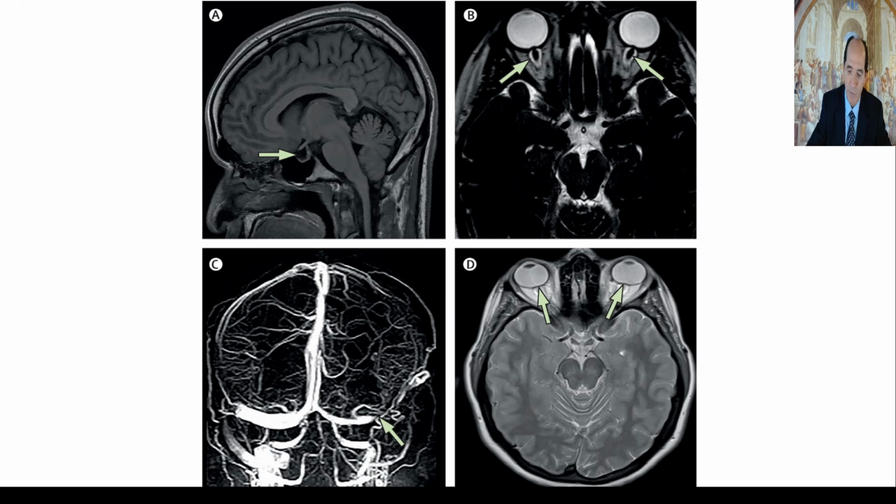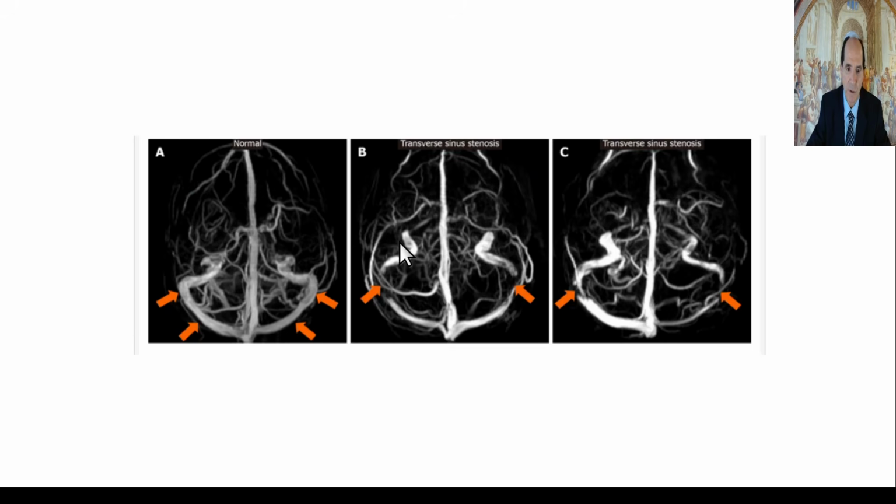That's a time of flight magnetic resonance venogram. Contrast is better, like a coronal T1 MPRAGE, a magnetization prepared rapid gradient echo sequence. But still, a loss of the transverse sinus is bilateral. If you only lose them on one side, that's probably a normal variant. I see that all day long, every day. But if you lose it on both sides, then that's good for idiopathic intracranial hypertension.